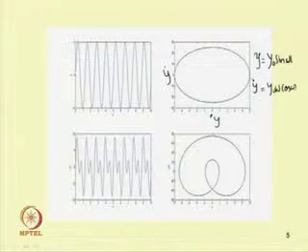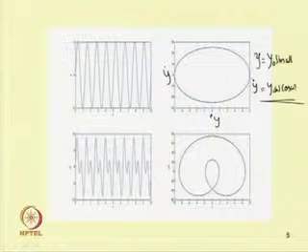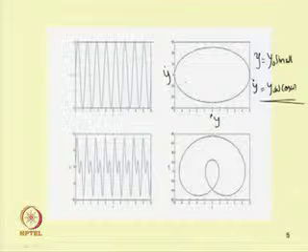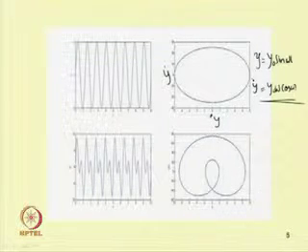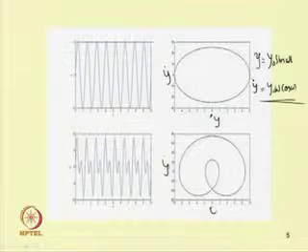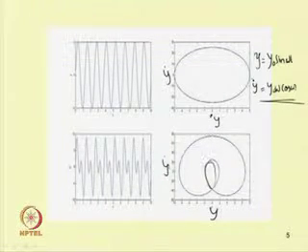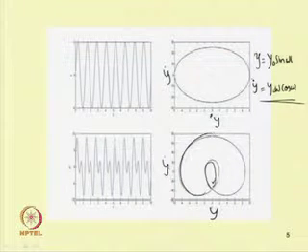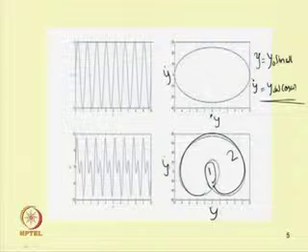In the case of a single periodic system, as we have discussed before, one can obtain a single closed loop. But if you have two frequencies instead of a single frequency, then y dot versus y will contain two loops: one inner loop and the outer loop, loop 1 and loop 2.